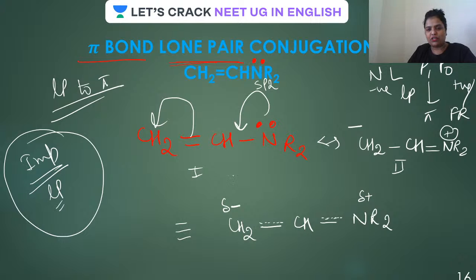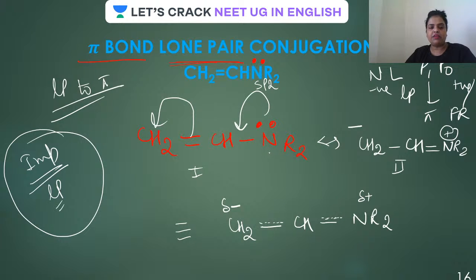Okay, all your eyes on the screen, guys. So this is what I was telling. The hybridization on this nitrogen will be sp2. Remember, whenever you are looking for hybridization, the lone pair won't be considered. I'm repeating, the lone pair won't be considered. Is that clear? So the hybridization on this nitrogen is sp2.